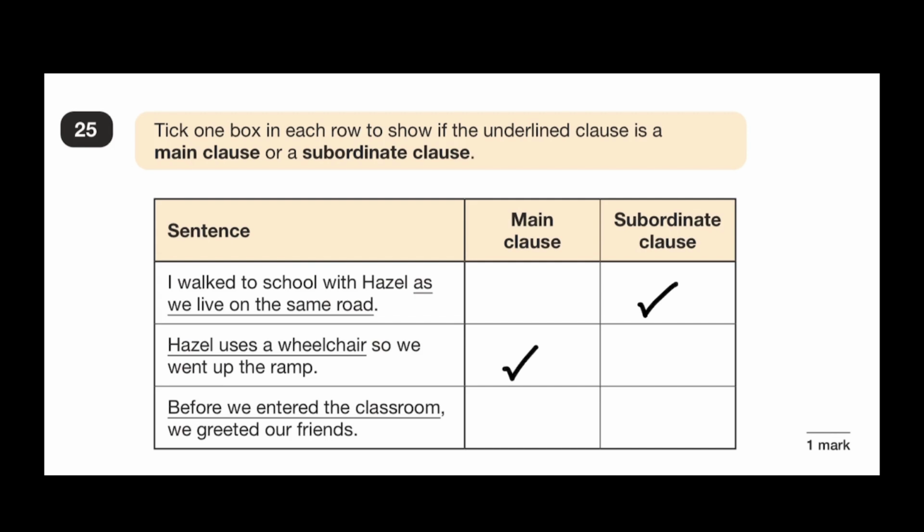So that's right. Hazel uses a wheelchair is a main clause. It makes sense on its own, it has a subject and a verb. So it's a main clause. The next one: before we entered the classroom, we greeted our friends. Do you think before we entered the classroom is a main clause or a subordinate clause? Pause the video now and write down your answer.